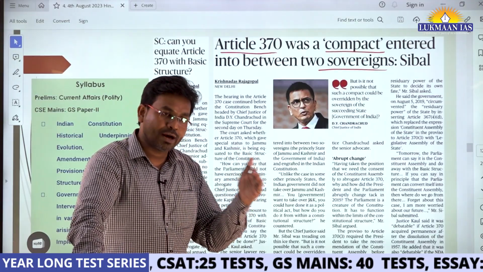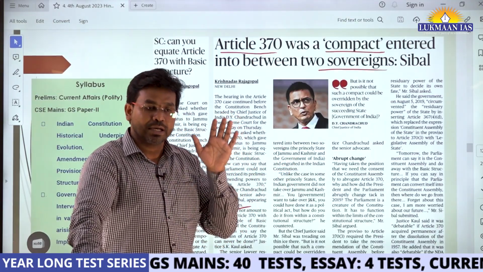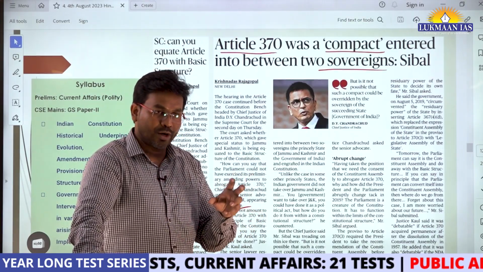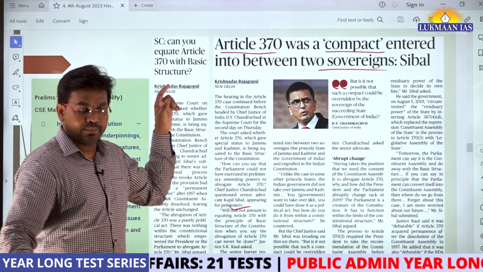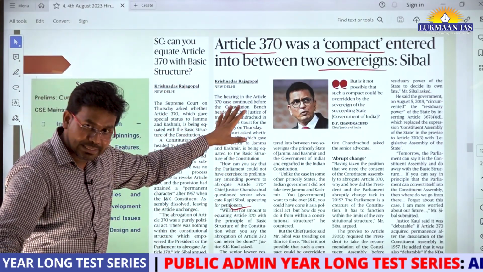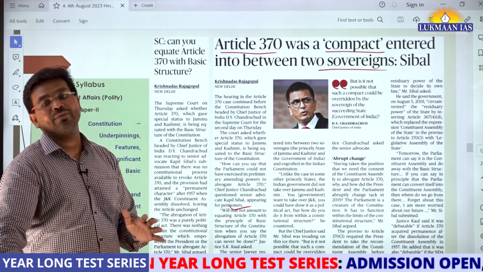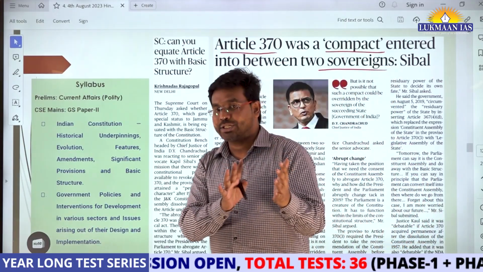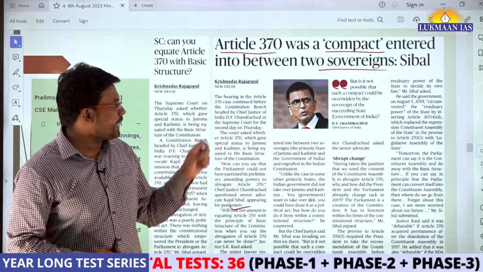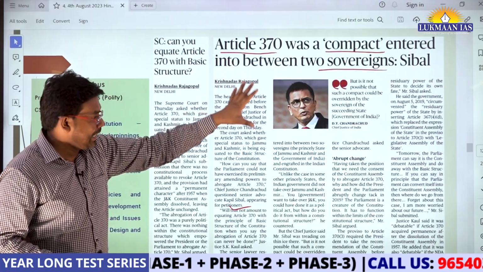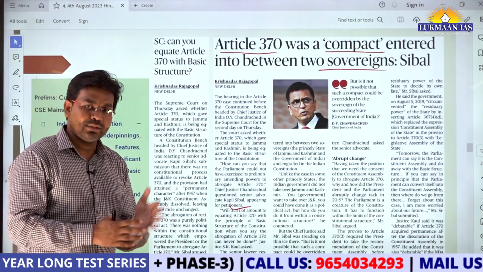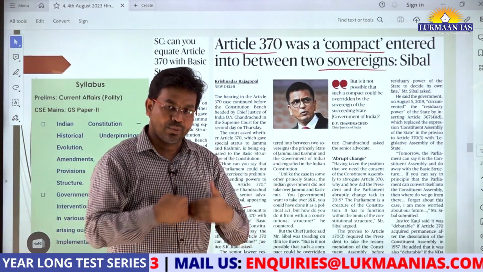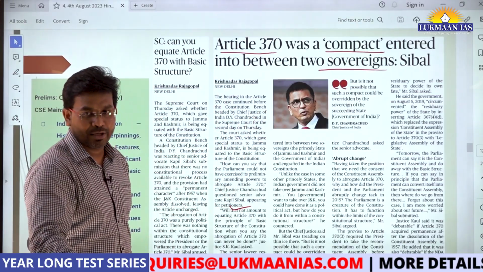However, what happened soon after the Constitution of Jammu and Kashmir was completed is that the Constituent Assembly ceased to exist. The Constituent Assembly does not exist now. Now the Parliament of India has abrogated Article 370 and cases have been filed in the Supreme Court of India. Mr. Kapil Sibal is appearing on behalf of the petitioners from Jammu and Kashmir against the abrogation of Article 370, and this case is being heard in the Supreme Court, and the Chief Justice of India is also a member of the bench of judges hearing this particular matter.